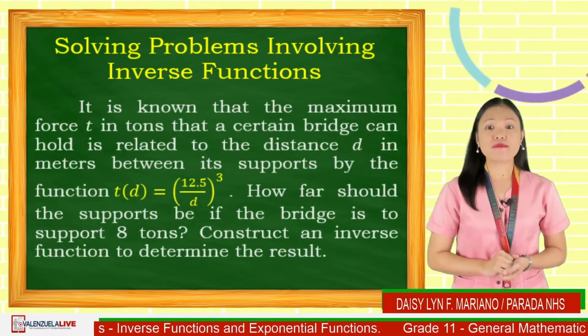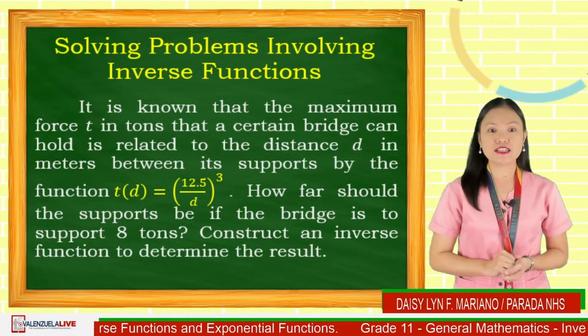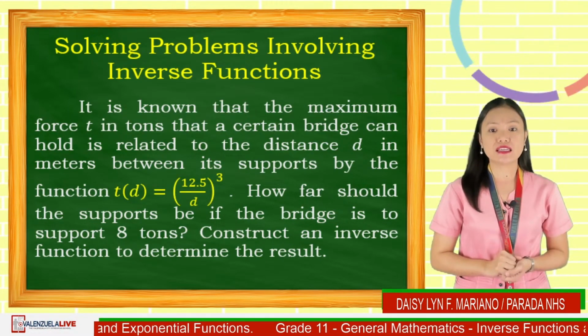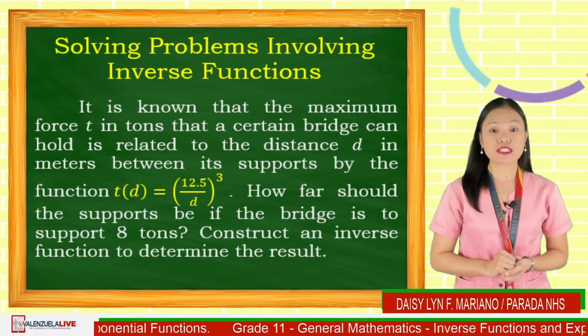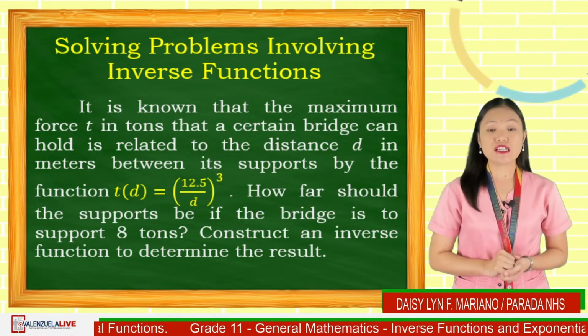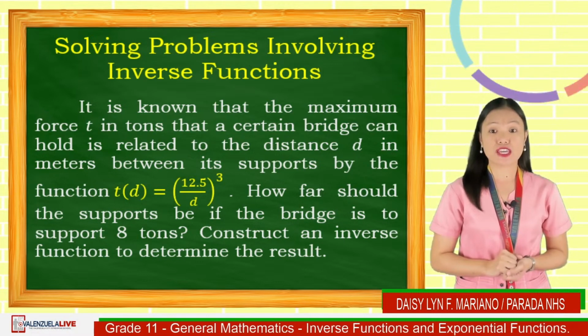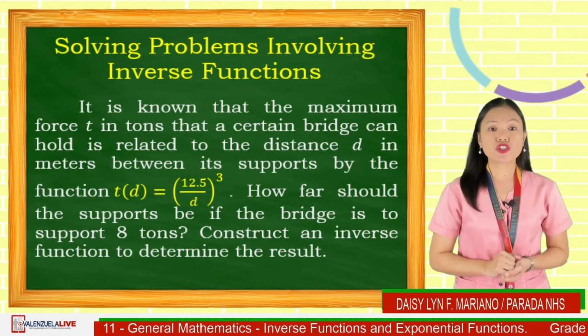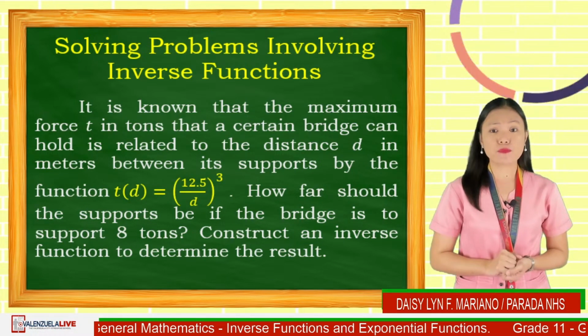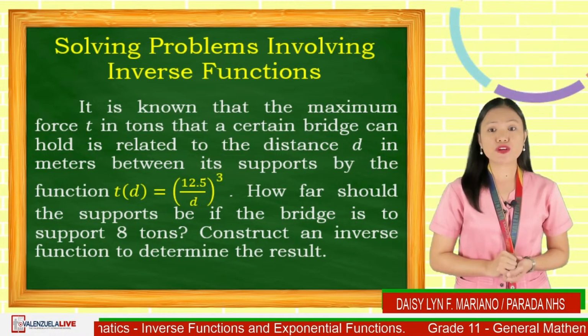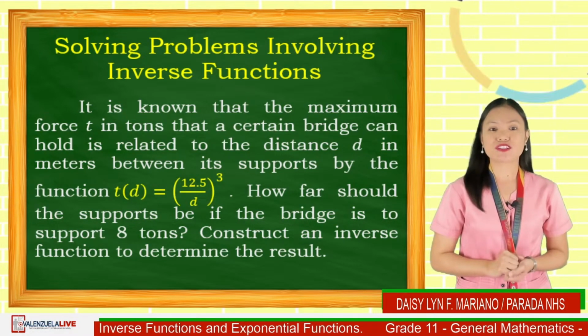It is known that the maximum force T in tons that a certain bridge can hold is related to the distance d in meters between its supports by the function T of d is equal to the quantity 12.5 over d raised to 3. How far should the supports be if the bridge is to support 8 tons? Construct an inverse function to determine the result.